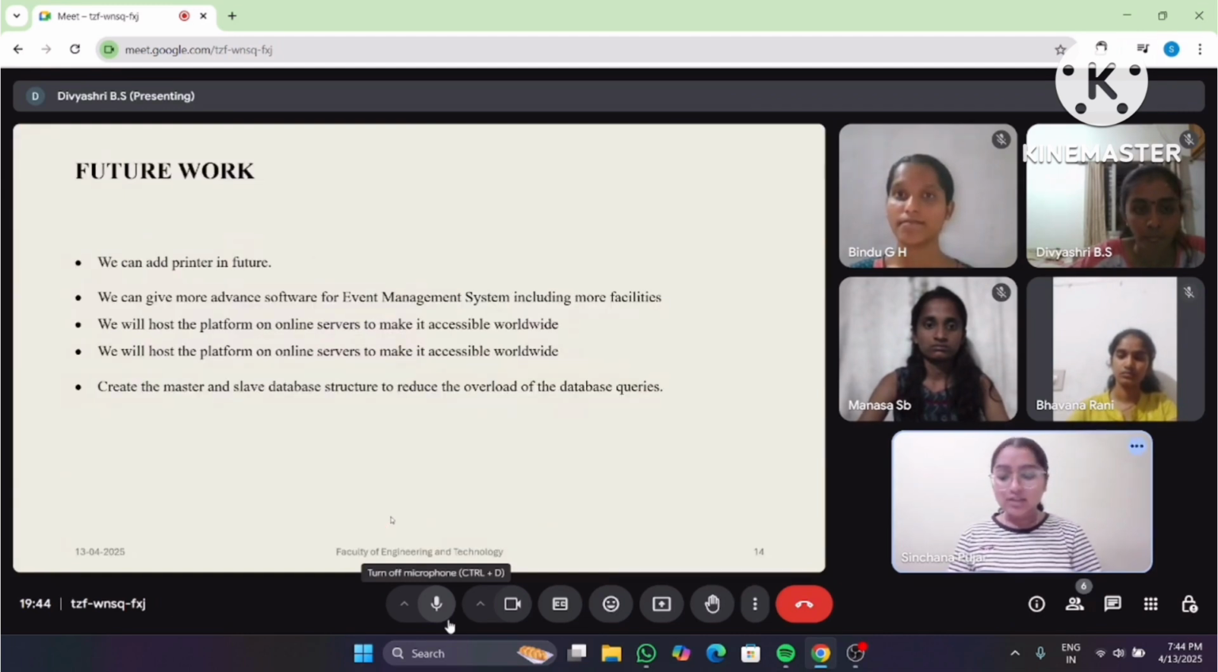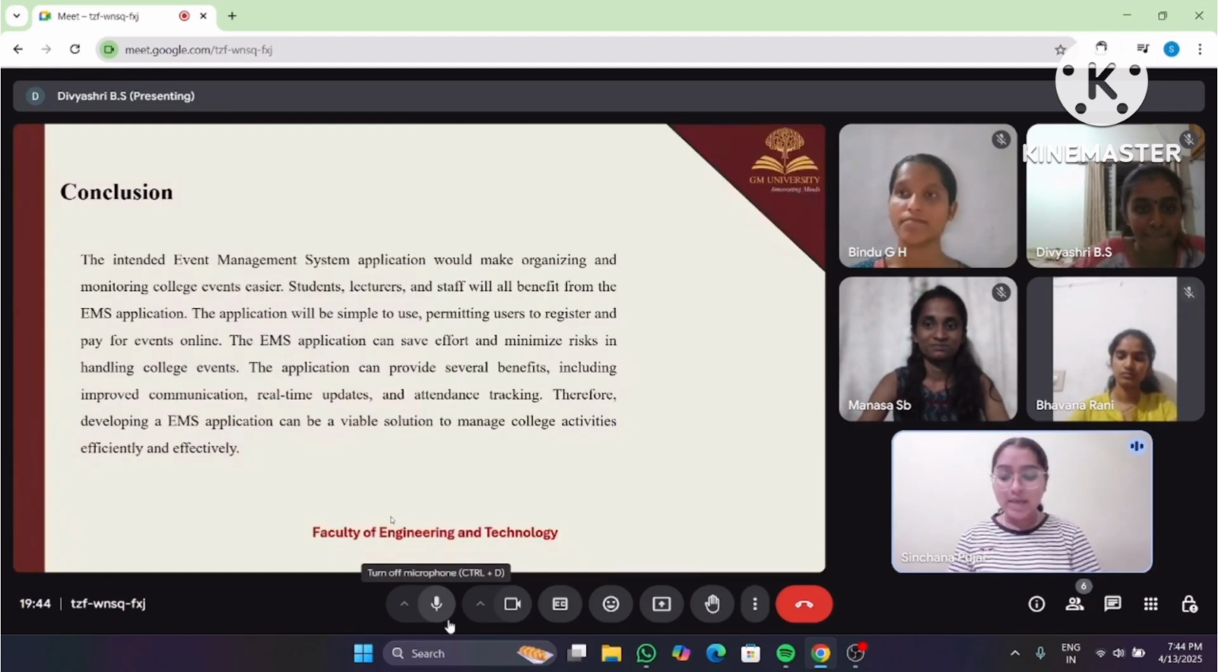The conclusion states that the event management system, that is the EMS application, aims to simplify organizing and monitoring the college events that have to be conducted. It allows students, lecturers, and staff to register and pay online, improving communication, providing real-time updates, and tracking attendance. EMS offers an efficient and effective solution to manage college activities.